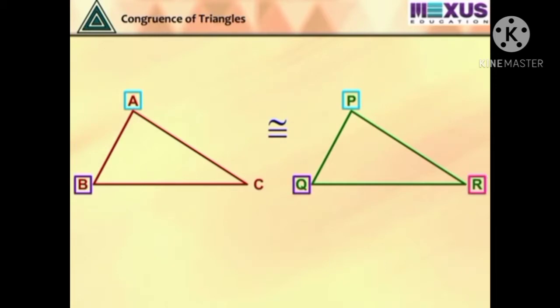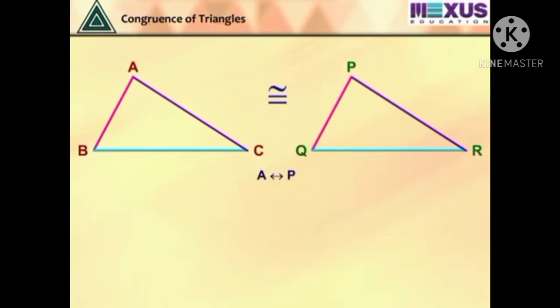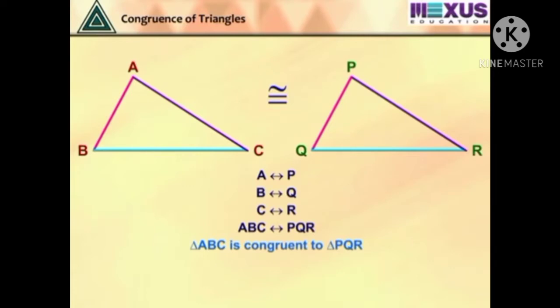Also, line segment PQ coincides with line segment AB, line segment QR coincides with line segment BC, line segment PR coincides with line segment AC. That is, the correspondence is A corresponds to P, B corresponds to Q, C corresponds to R. So, triangle ABC corresponds to triangle PQR. We can say that triangle ABC is congruent to triangle PQR. The corresponding parts of these two congruent triangles are equal.